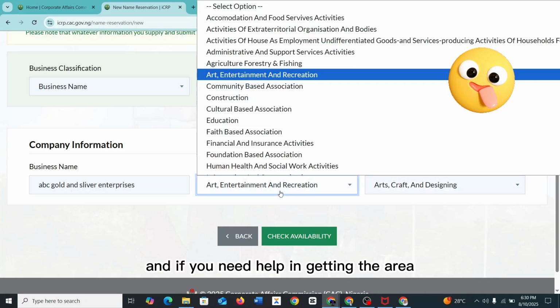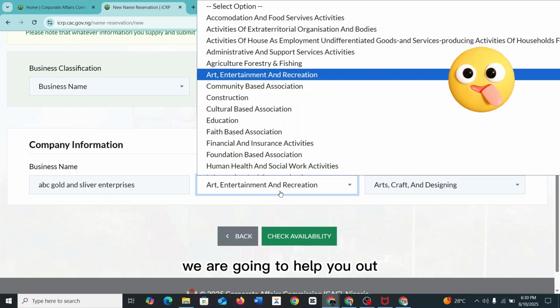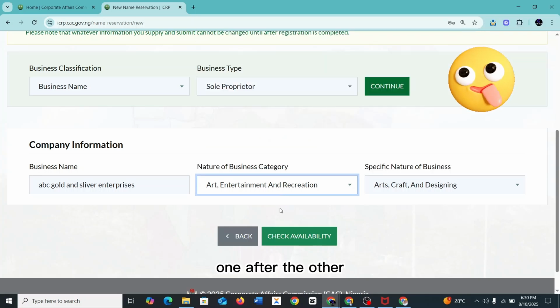And if you need help in getting the area of the nature of your business, you can reach out to us on WhatsApp. We are going to help you out. We have a complete document that explains all the categories and the subcategory one after the other.